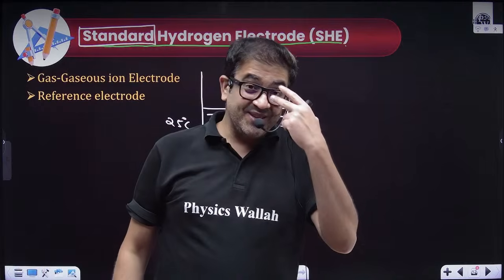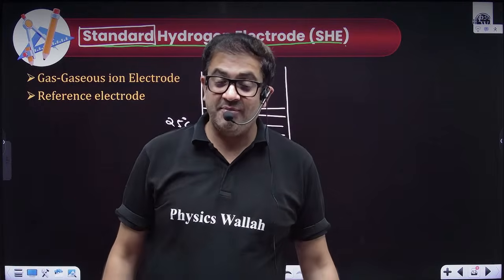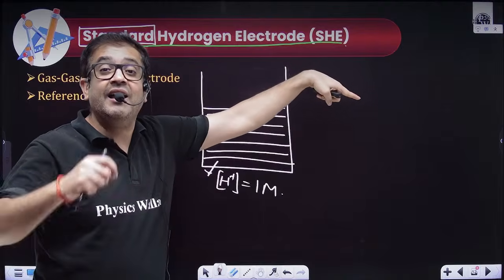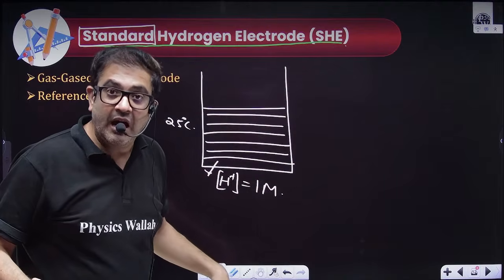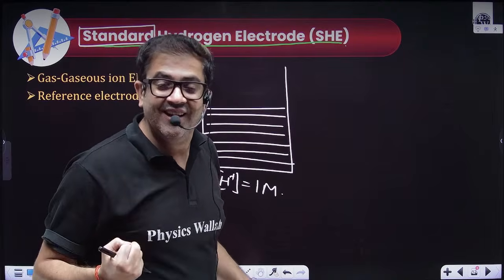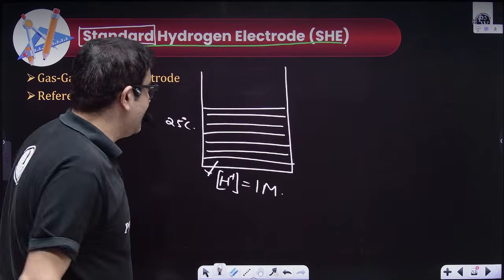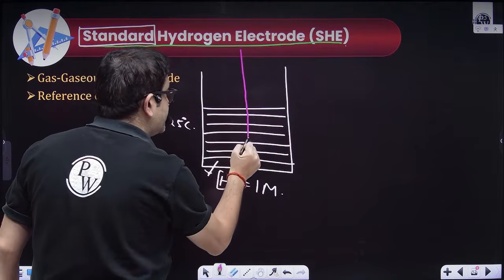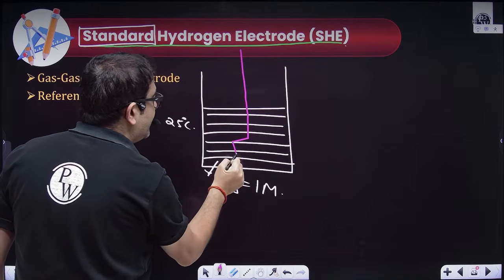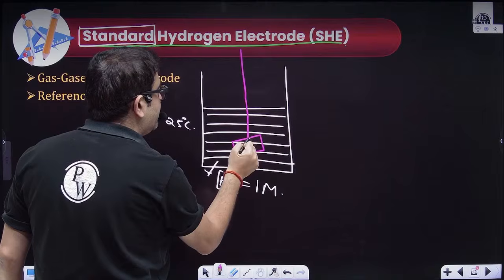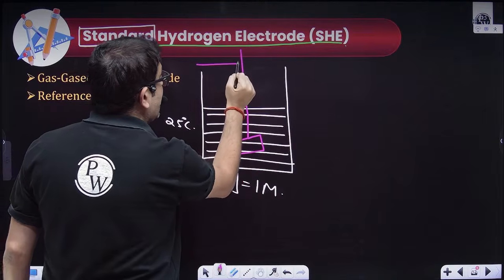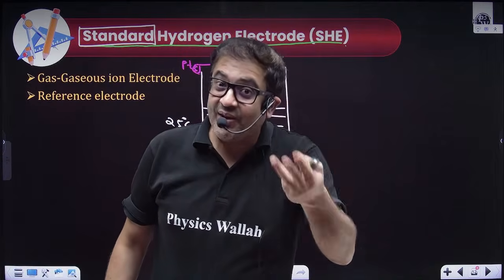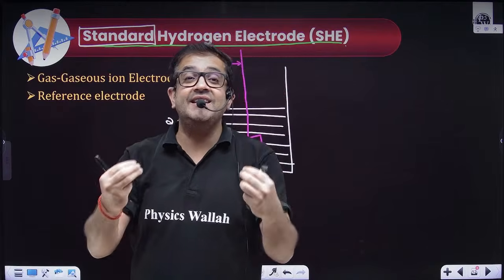But sir, hydrogen is not a solid. How will you create that terminal? Because charge carriers in the solution are ions, but charge carriers outside are electrons in metallic wires, and the electrodes are metal. Hydrogen is not a metal, but you can create one. How? Let us use an inert metal. The most commonly used inert metal is platinum. So let's say I have used platinum solid. Platinum will not react because it is the most precise inert metal.